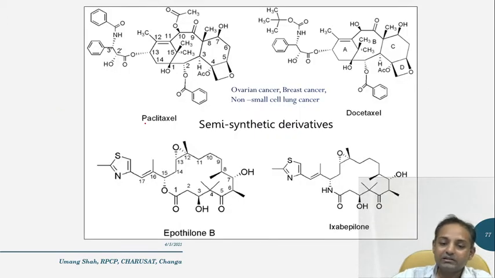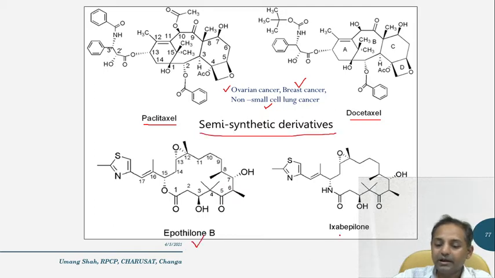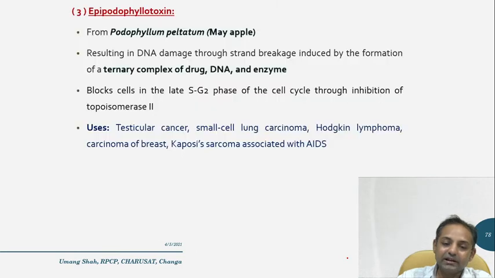If you look at the structures, this is the structure of paclitaxel and docetaxel, basically used in ovarian cancer, breast cancer, and non-small cell lung cancer. And these are the semi-synthetic derivatives: one is ixabepilone and the other is epothilone B. These two are semi-synthetic derivatives of the taxane derivatives.